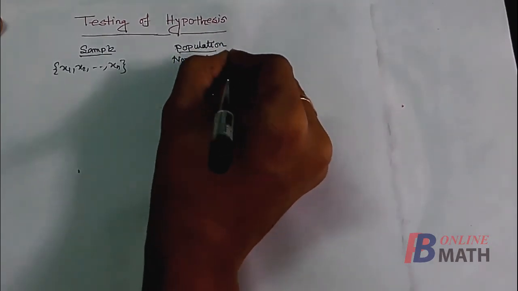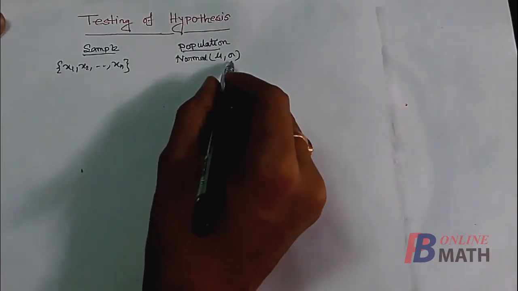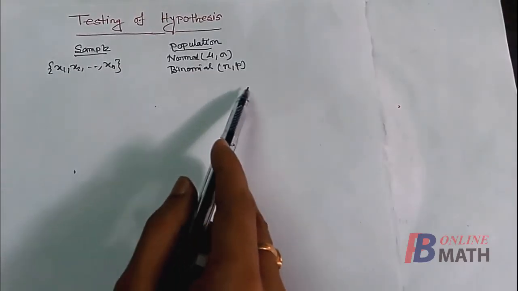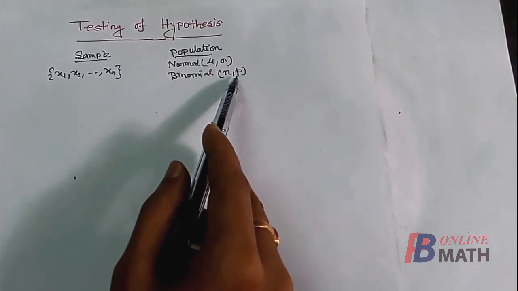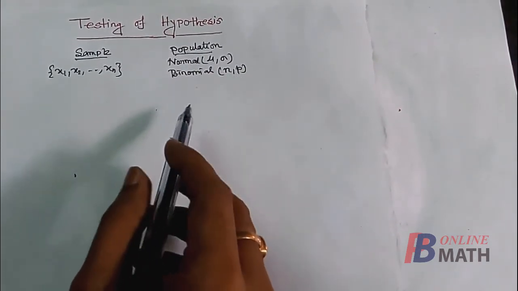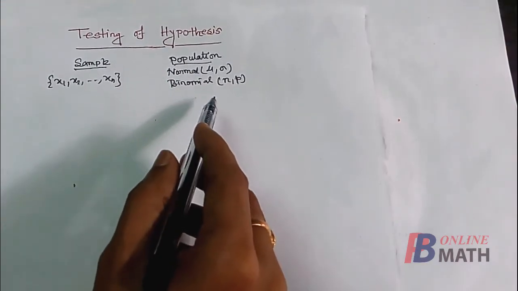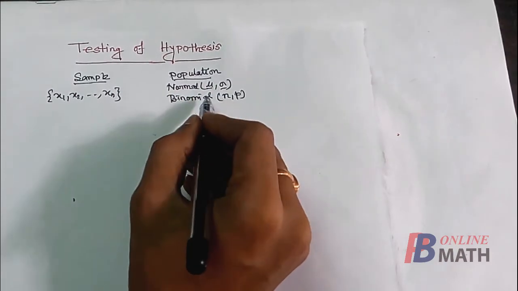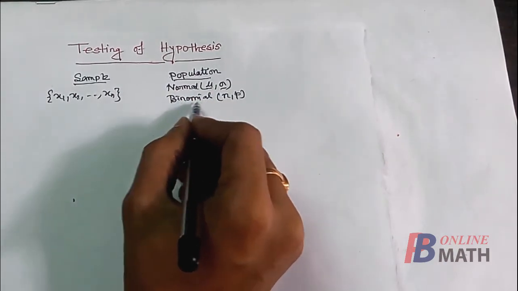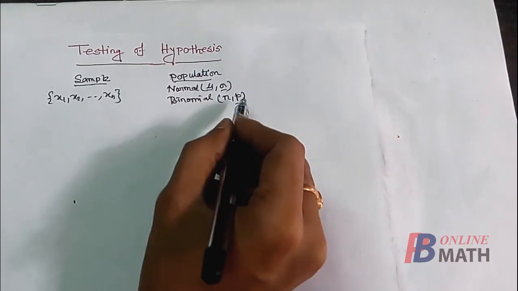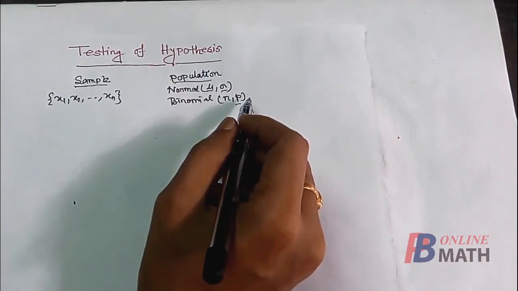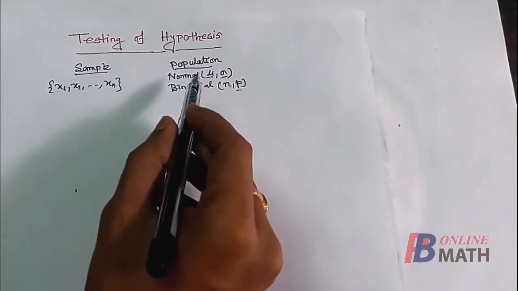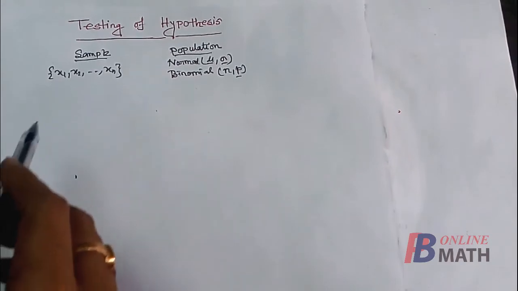Suppose N(mu, sigma squared) distribution. Mu is the mean and sigma is the standard deviation of the population. One can assume binomial (n, p) distribution where n is the number of trials and p is the probability of success. So for each distribution there is one or more parameters. These are called parameters. As per normal distribution, mu and sigma are called parameters. For binomial distribution there is only one parameter, p. For Poisson distribution there is one parameter called mu. So these are parameters, and from this population we collect the sample of size n.